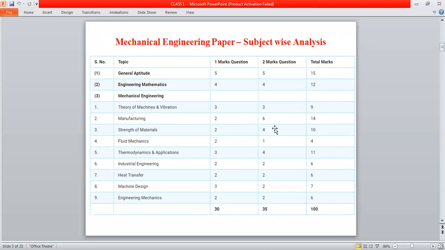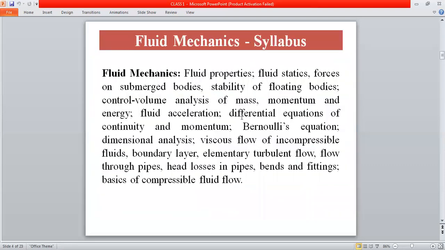Subjects like manufacturing technology, strength of materials, and thermodynamics carry more than 10 marks. These three subjects have high weightage. Then the theory of machines and machine design also have high weightage. So if you want to clear the GATE examination, you have to focus on the subjects which have high weightages.